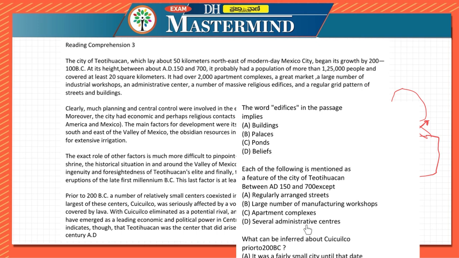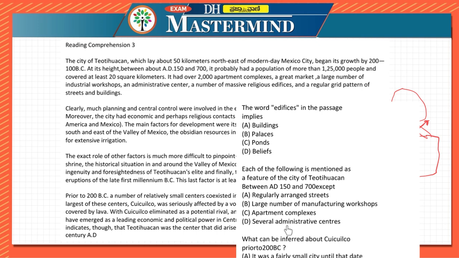Next, several administrative centers. They have also mentioned an administrative center over here. Okay, so they have mentioned an administrative center, but here they have given it as several administrative centers, while in the passage they are giving it as one administrative center. So it can be B or D over here.